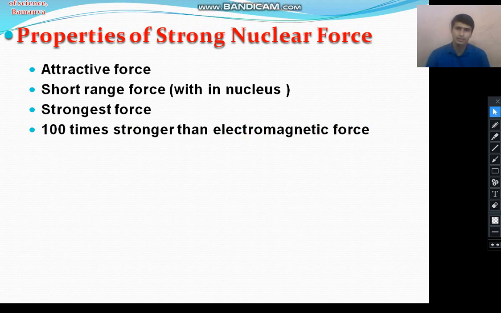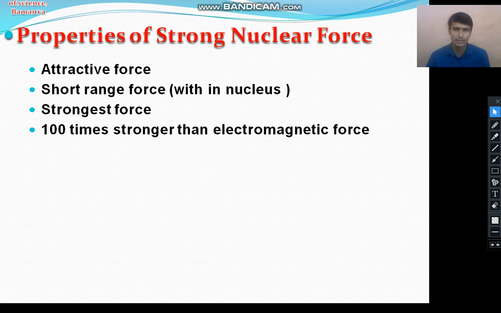We can take the strong nuclear force to be 100 times stronger than the electromagnetic force, and the electromagnetic force is 10 raised to 36 times stronger than the gravitational force.